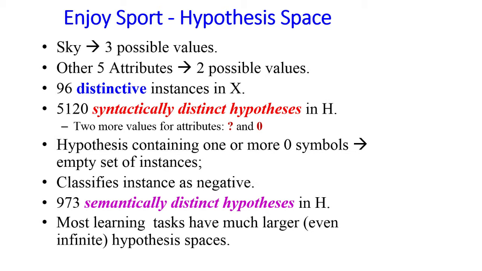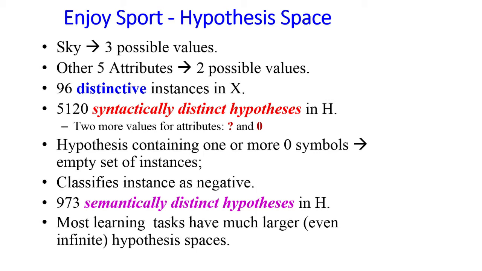There are 5120 syntactically distinct hypotheses in capital H. How did we get this value? Apart from the distinct values, we have 2 more values: question mark and null value. These 2 are added for each attribute. So 3 becomes 5 and all 2s become 4. When we multiply 5 by 4 five times, then we will get 5120.